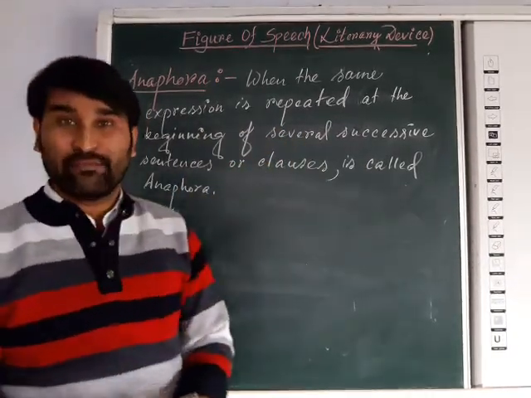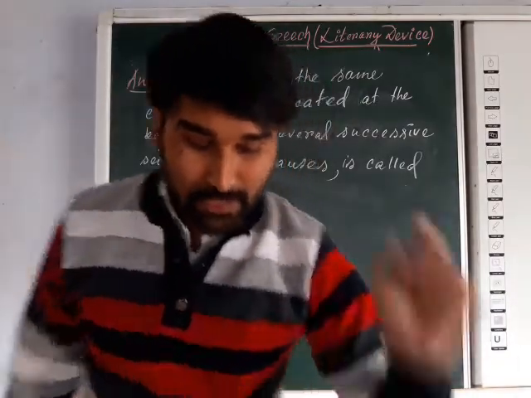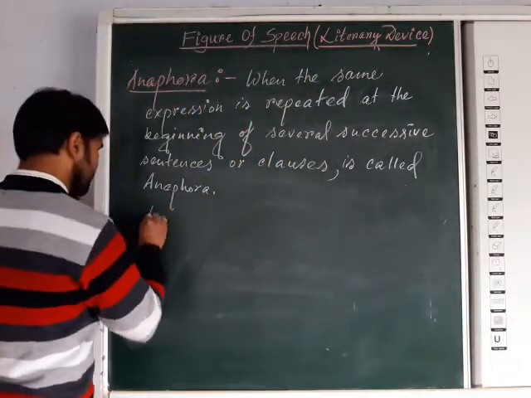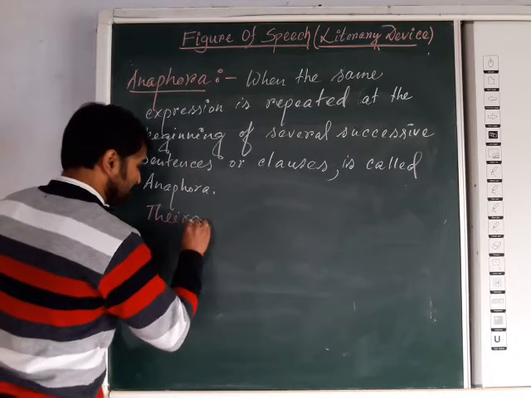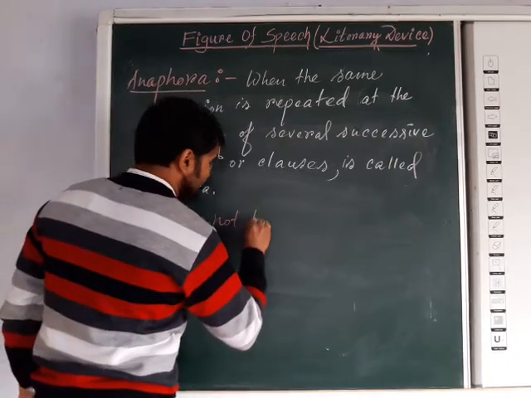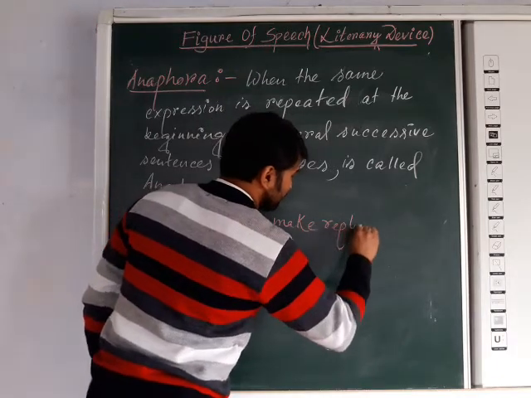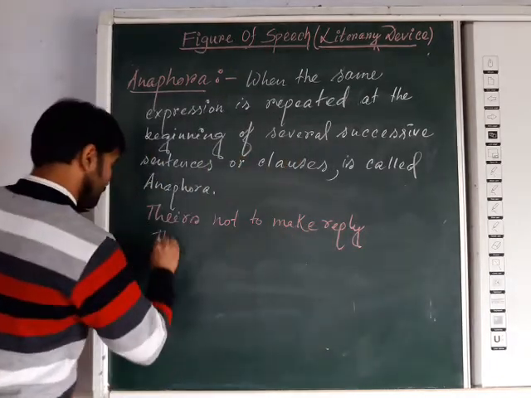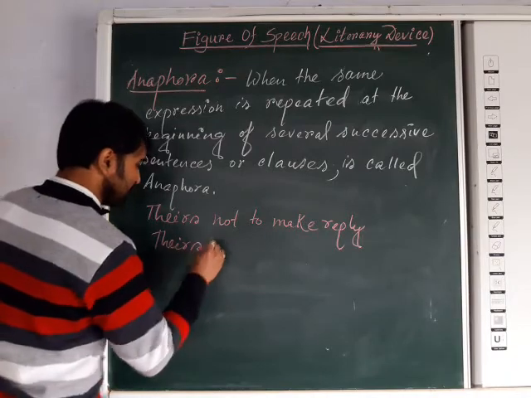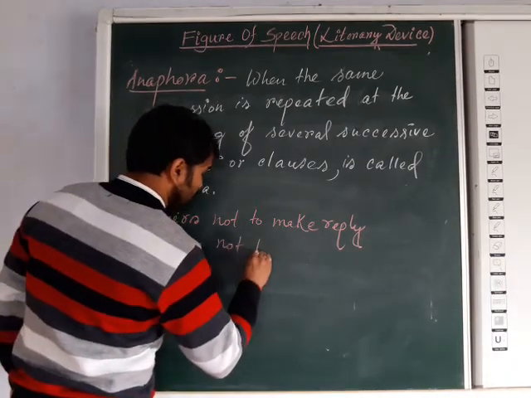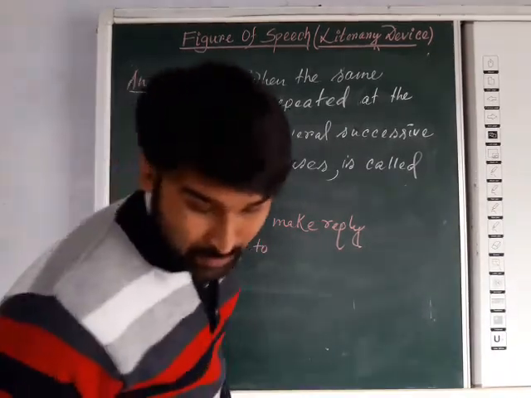Now, if I give an example, it will be clear to you. Dares not to make reply. Dares not to reason why.